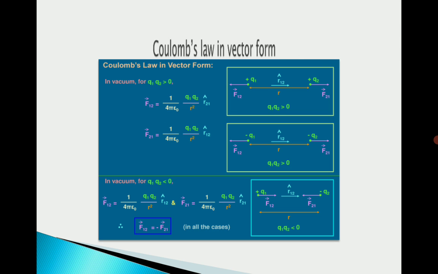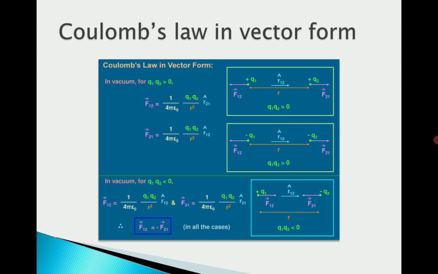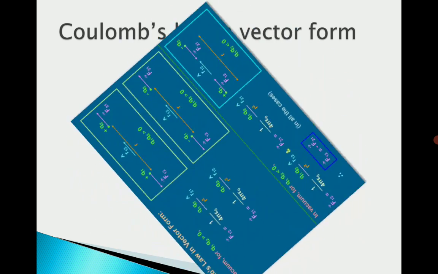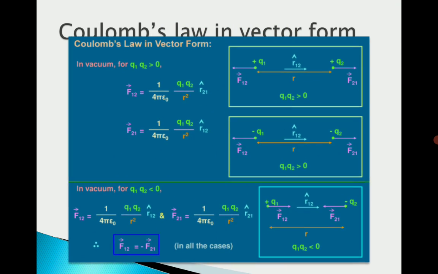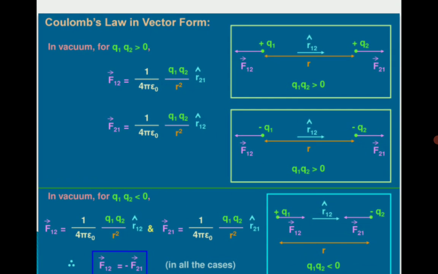Now we are going to proceed towards Coulomb's law in vector form. So let's see the vector form of Coulomb's law. Here we have two positive charges plus q1 and plus q2 placed at distance r.